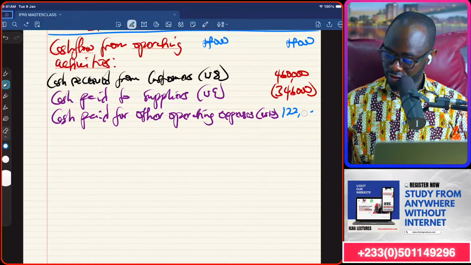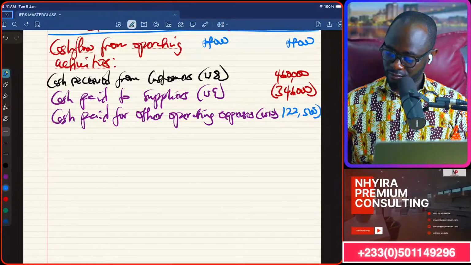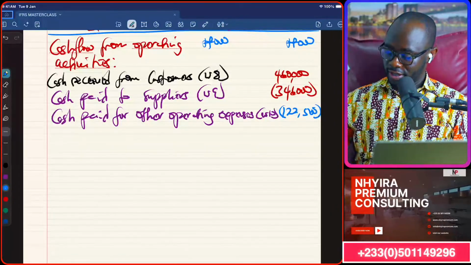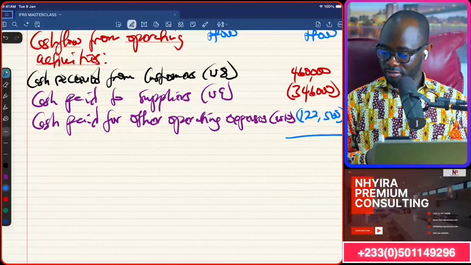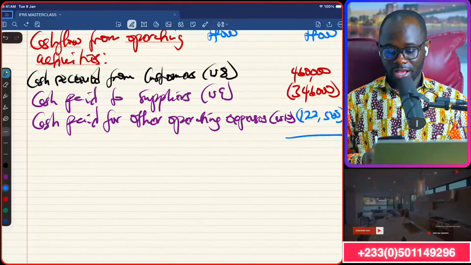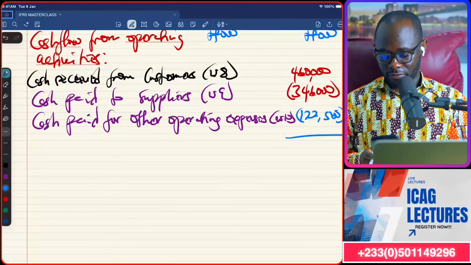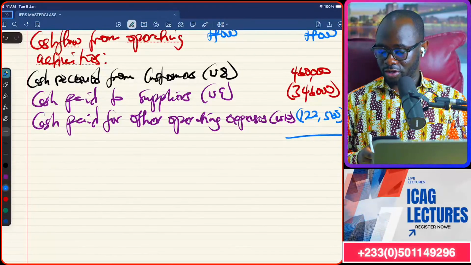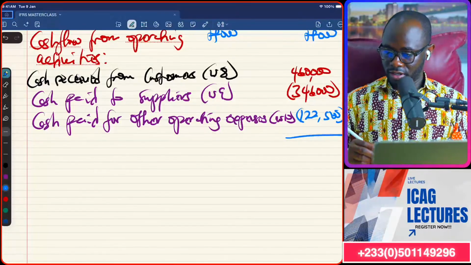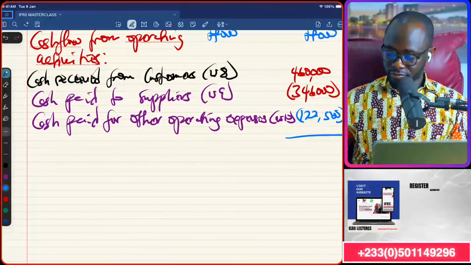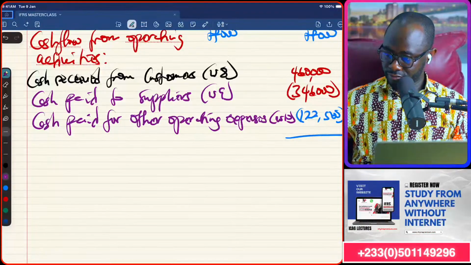All right. So we then get the arithmetics. 460,000 inflows minus 346,000 outflows minus 122,500 outflow, and that is 26,000. Sorry, 500.